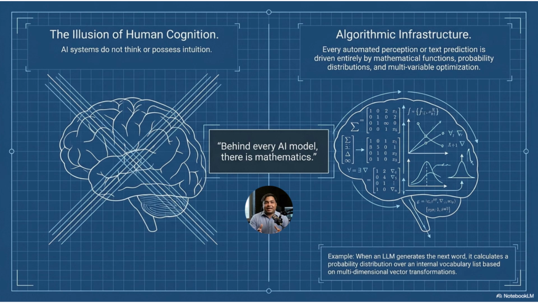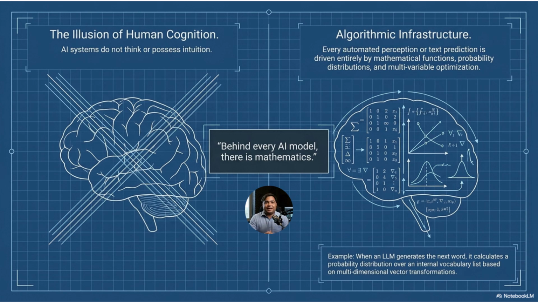When we use tools like ChatGPT, image generators, recommendation systems, or translation tools, they may look very intelligent. They can answer questions, generate text, recognize images, and even make predictions. But we must understand one important scientific fact: AI systems do not think like humans. Humans have experience, emotions, intuition, memory, and consciousness. AI systems do not have human consciousness. Instead, AI systems work through mathematical operations.